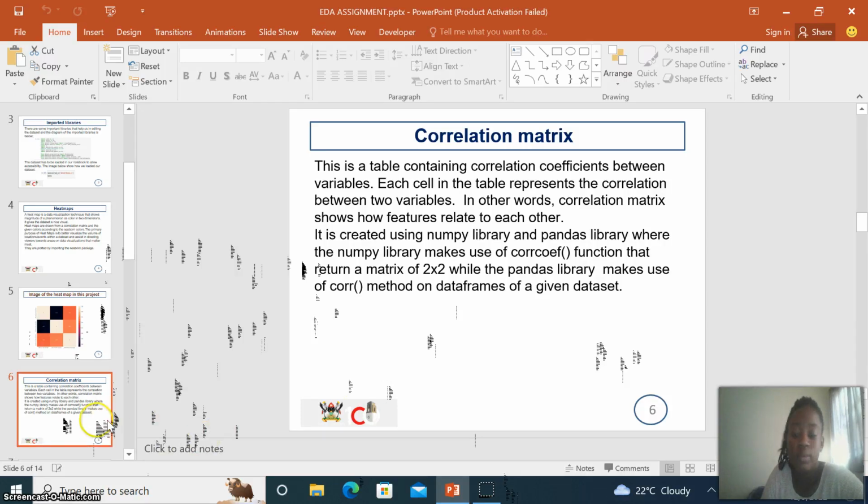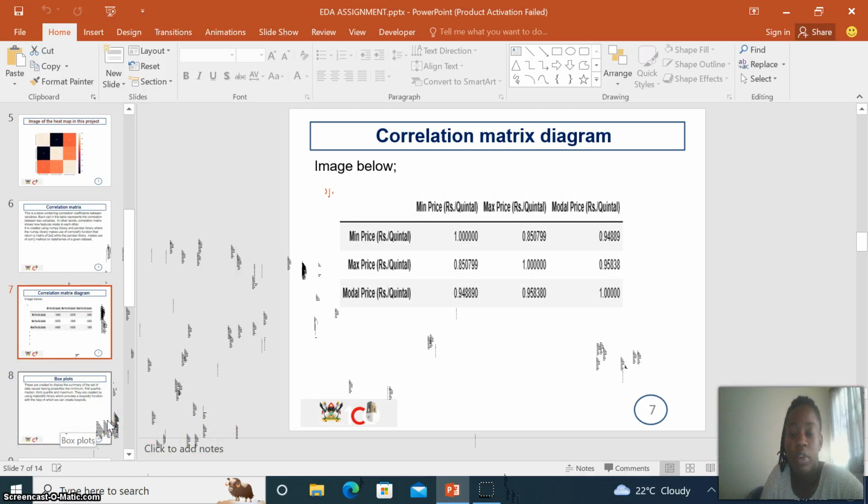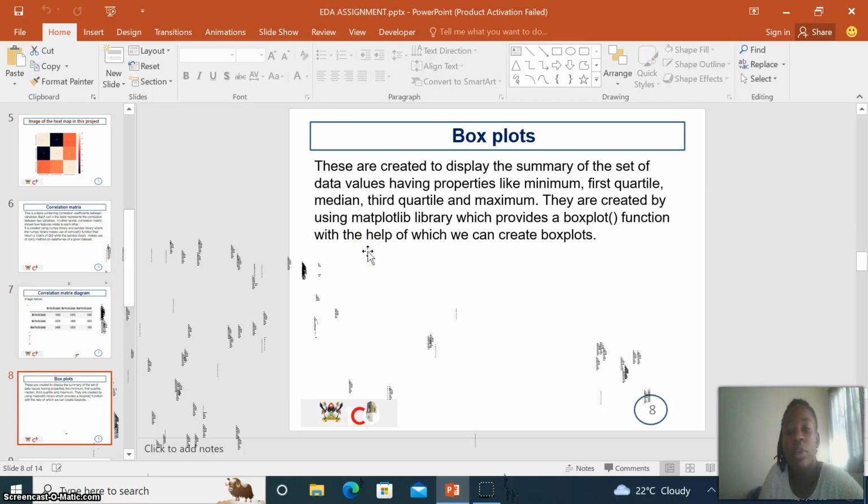Then you can look at the diagram of the correlation matrix from where we had to build it, and this is it, where we had to plot columns. We are going to use mainly minimum relating to the quantity, maximum, model place.